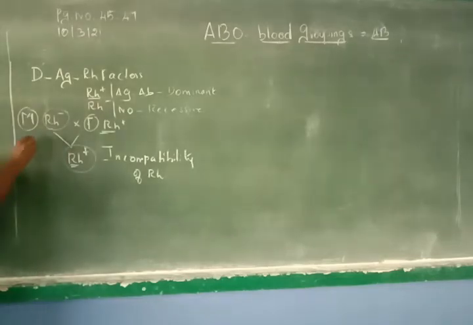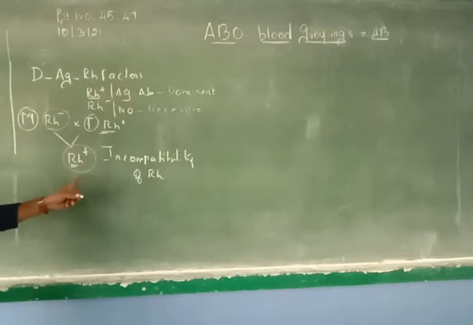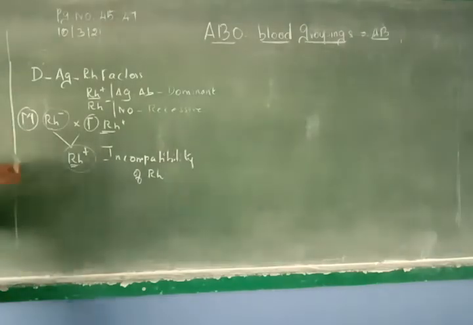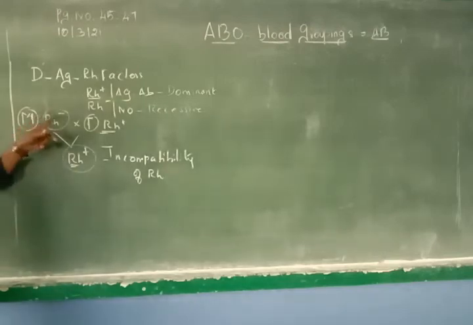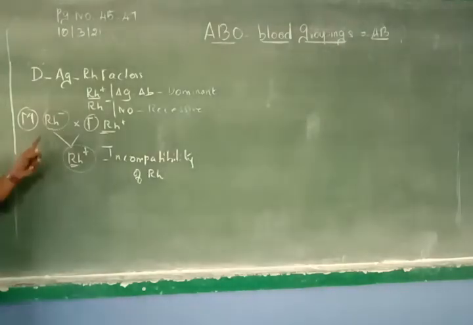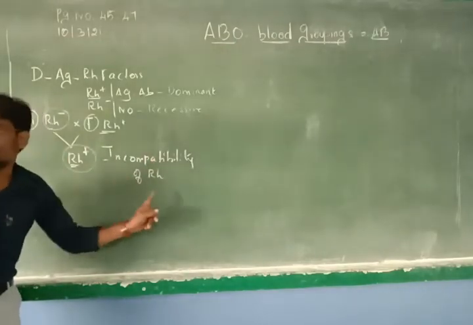If your mother's blood group is positive, your blood will also be positive. If your mother is negative, your blood group will also be negative. Maybe it is A, B, that doesn't matter. Positive, negative, Rh factor. If the mother's blood group is Rh negative, the fetus should be Rh negative. If the mother is Rh positive, the fetus should be Rh positive. But here, see the situation. Mother is negative, fetus is positive. So this situation is called incompatibility of Rh factor.